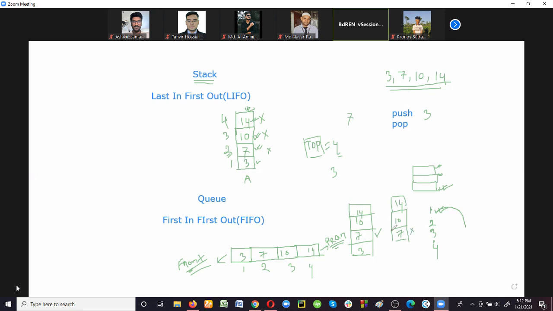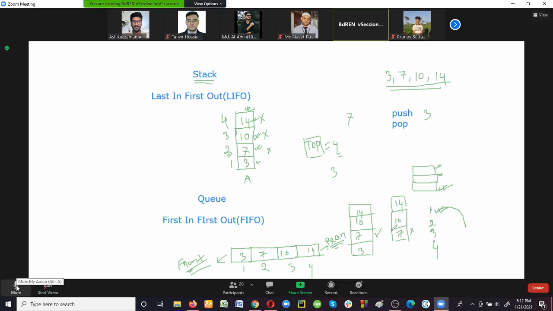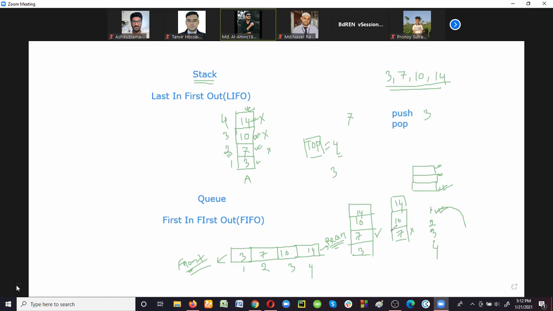Okay. So these are 4 different types of linear data structures, where we are using different approaches for storing the data items. Is that clear? Do you have any questions on array, linked list, stack, and queue? In queue, we delete the data from the front and push the data in the rear end. Okay, ma'am, clear.